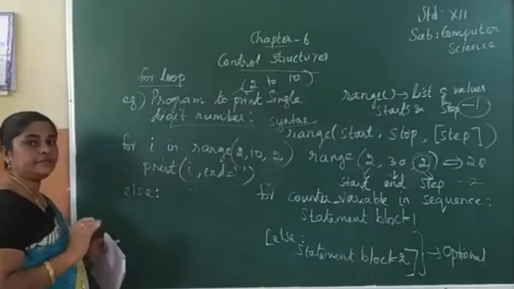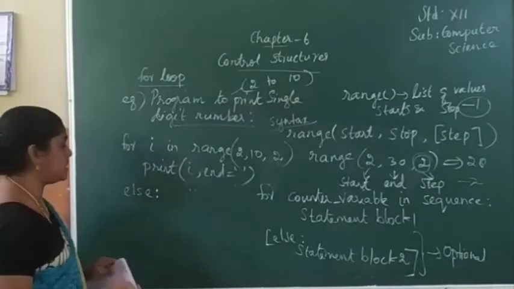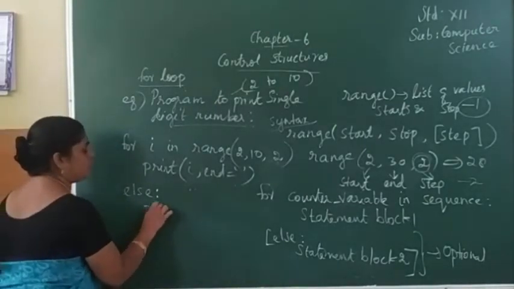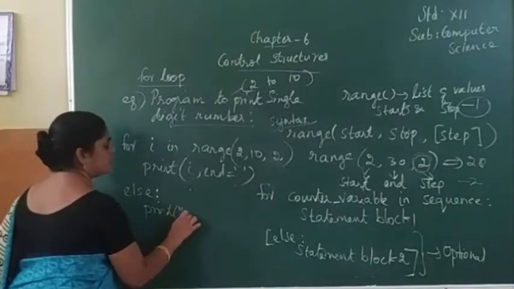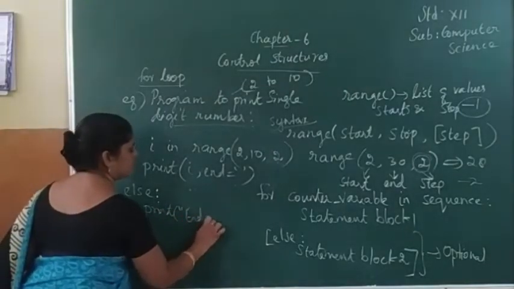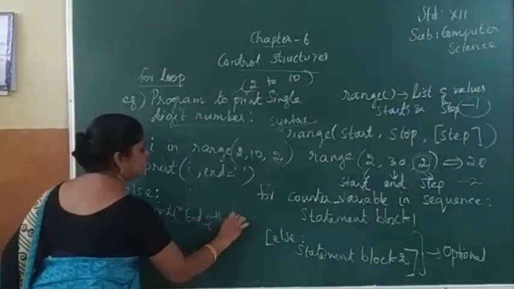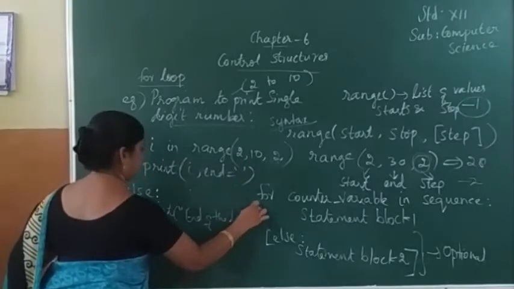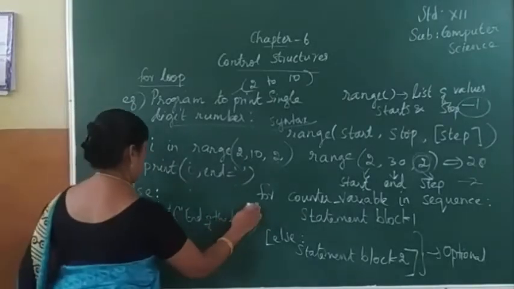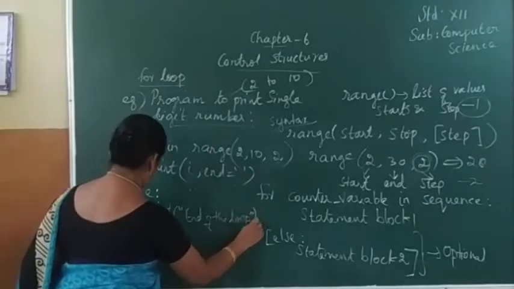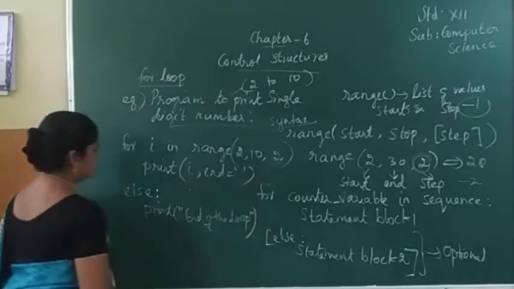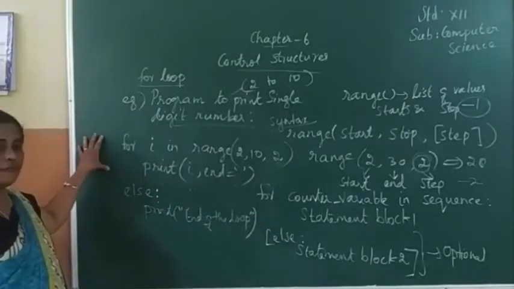The else part, if needed we can give it, otherwise it is optional. So here we can print one message, end of the loop. So this is the example for loop.